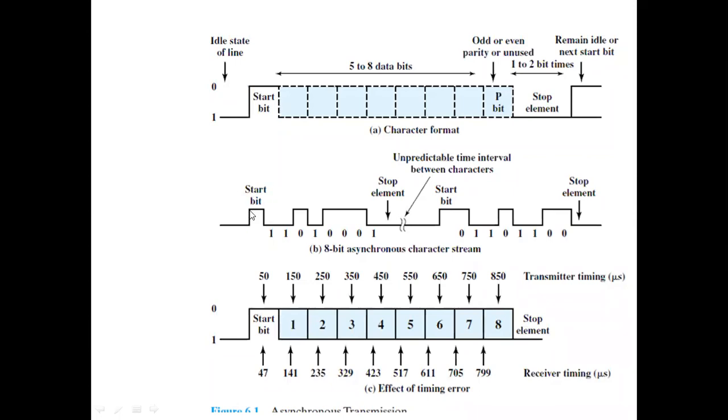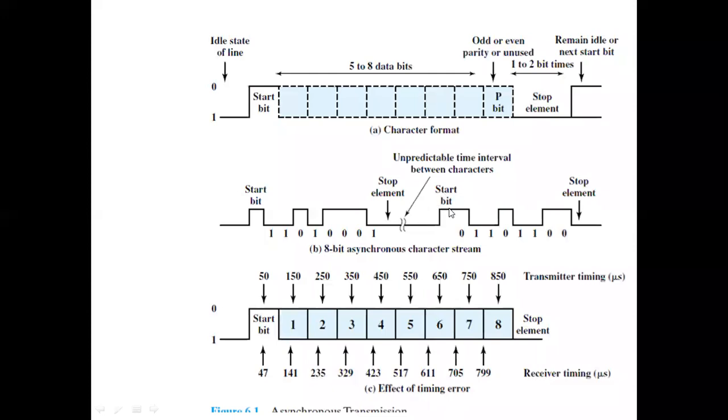Once the start bit is detected, the next 8 bits represent one character. Once these 8 bits, 11010001, are completed, we will have the stop element. The stop element will again be 1 itself. So after these 8 bits, it is taken as the stop element. Then after some gap, the idle state, it will be continuously 1.